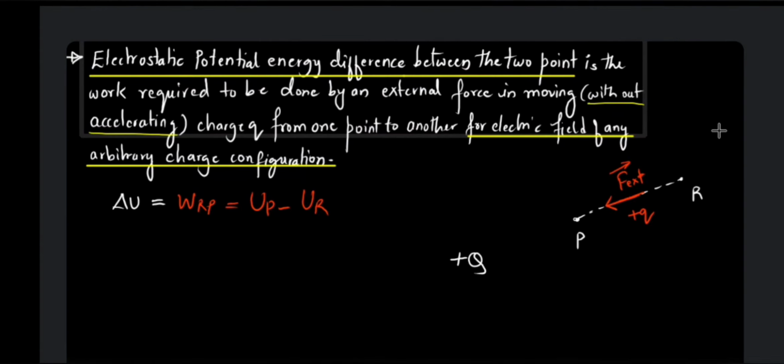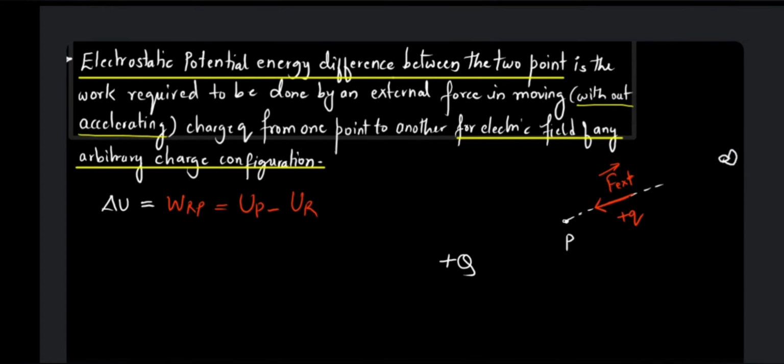Now if we select this point R to be infinity, it means supposing we were getting this charge from R to P, and we found out the work done, and that work done was nothing but the potential energy difference between these 2 points, that is R and P. So now if I choose this point R to be infinity, that means supposing I get this charge from infinity to this point P, what is going to happen?